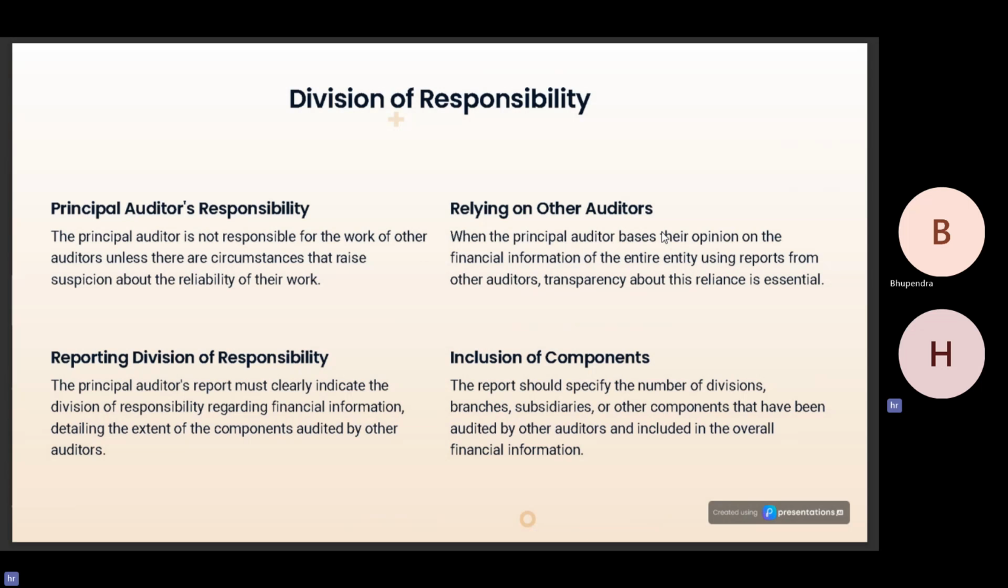Relying on other auditors. When the principal auditor bases their opinion on the financial information of the entire entity, using reports from the other auditors, transparency about the reliance is also essential. Reporting division of responsibility. The principal auditor's report must clearly indicate the division of responsibility regarding the financial information, detailing the extent of the components that are audited by the other auditors. It must also contain a reference to the other auditor's report if there is a modification in it, so that clear accountability can be established regarding the work performed.